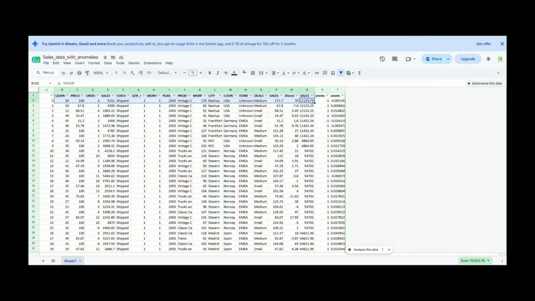But there's one more thing I want to show. This is not just a single prediction generated inside ChatGPT. This is the original sales dataset. I have applied the anomaly detection model across the dataset, and the anomalous observations are flagged here.